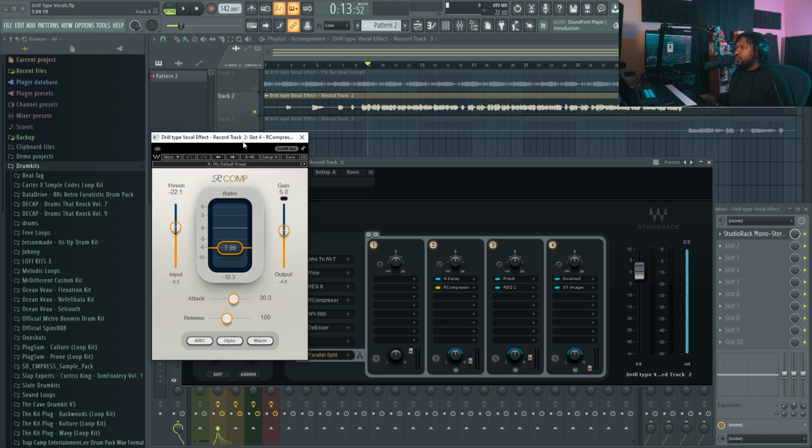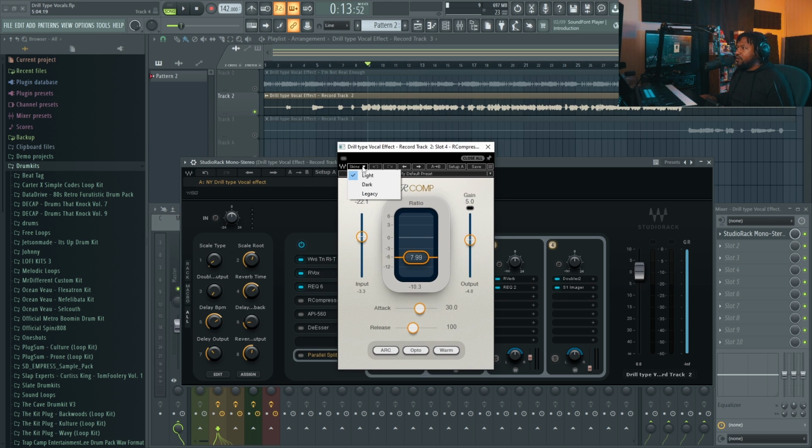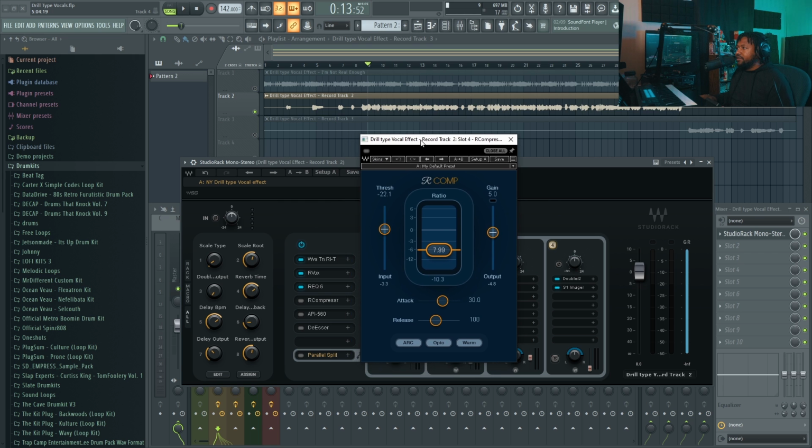Next up, we got another compressor. This is pretty much our main compressor, the Waves R Comp. I love the R Comp. Very simple, one of the first analog modeling comps when they did the R bundle. Really good compressor. I think I'm using the opto mode, which basically emulates the LA2A. So this is one of the first LA2A emulation plugins from Waves.